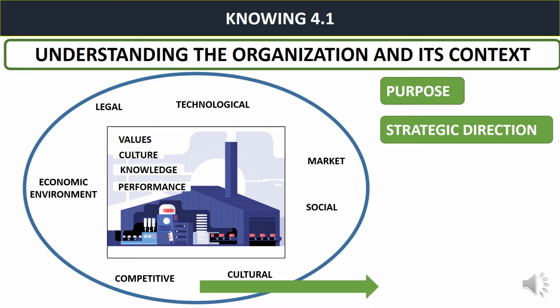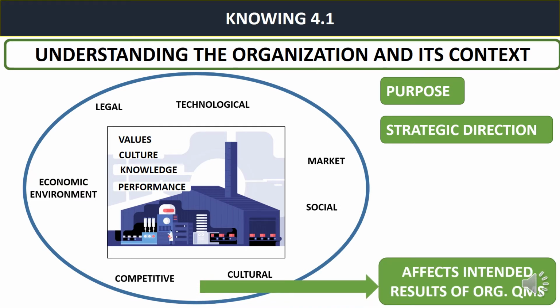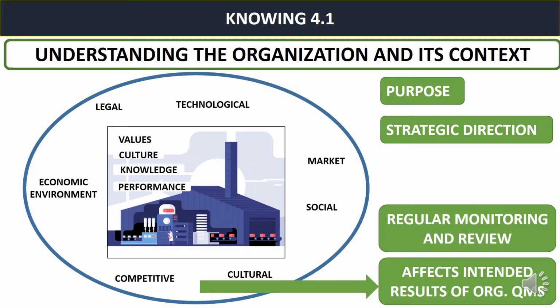These internal and external issues will affect the intended results of the organization's QMS. The organization's QMS goal is to achieve the organization's goals of business, of quality, and others. So these external and internal issues will affect these intended results of the organization's QMS. So this is the input, and then the process should be